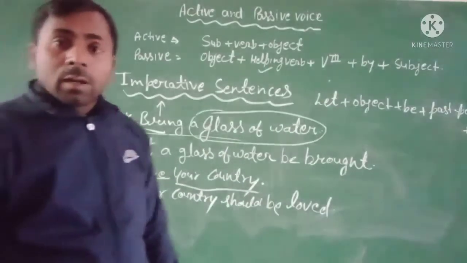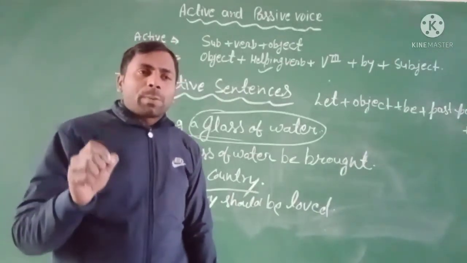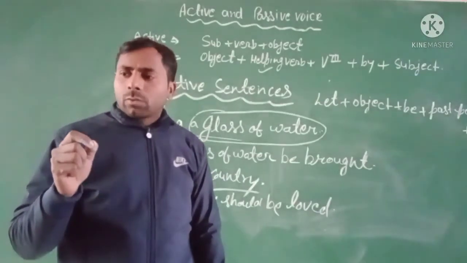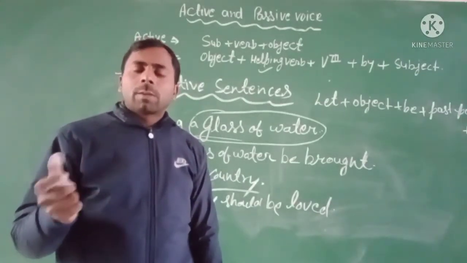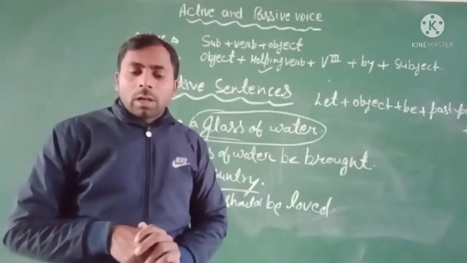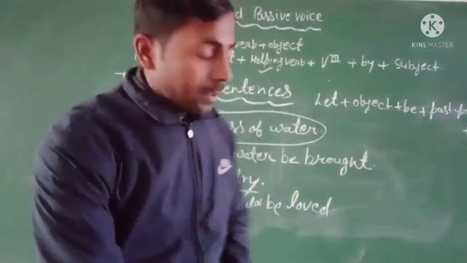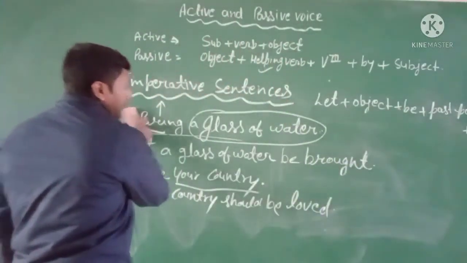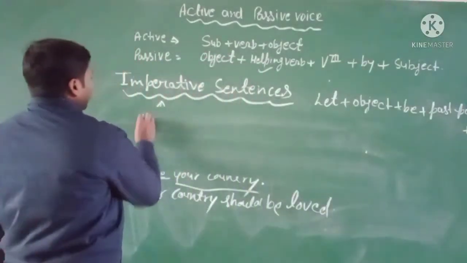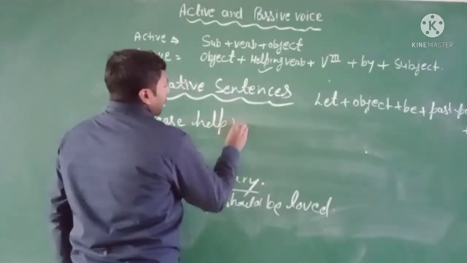But when a sentence expresses a request, you know very well the sense of a request. If the imperative sentence expresses a request, like please help me, please help me.